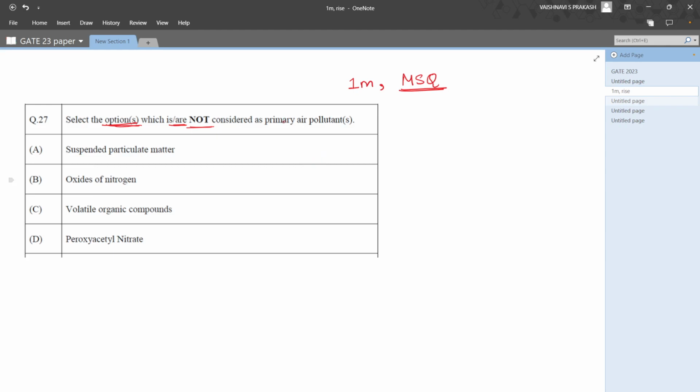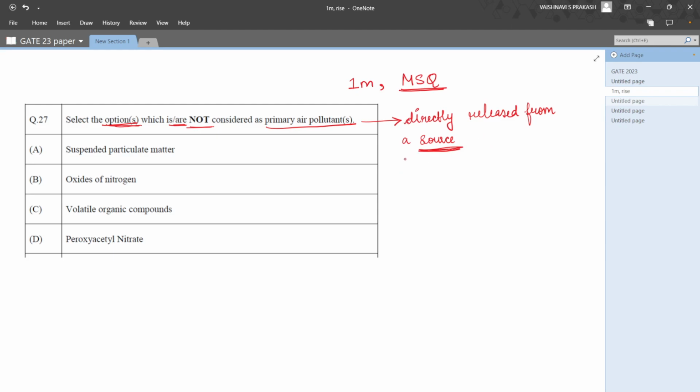So let's look at the question, and it says primary air pollutants. So what are primary air pollutants? These are pollutants that are directly released from a source. This source can be anything. It could be your vehicles, it could be a factory that is producing some sort of pollutants in the air, or anything that is directly being released into the atmosphere.